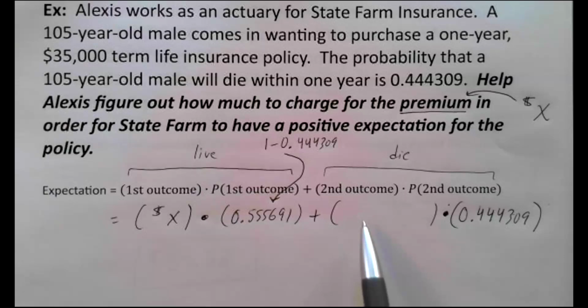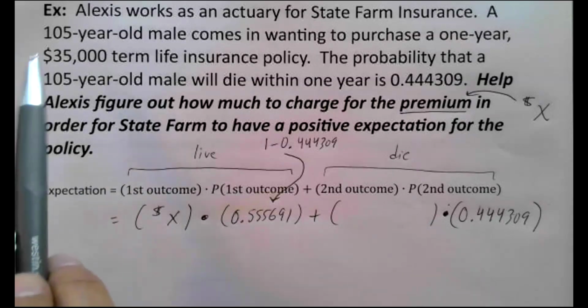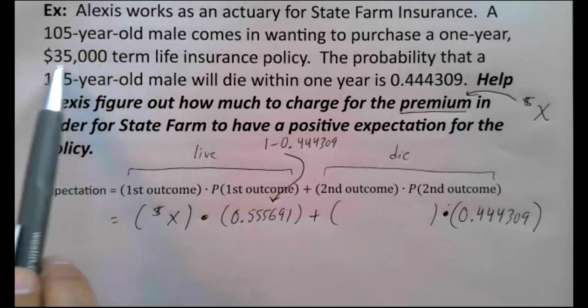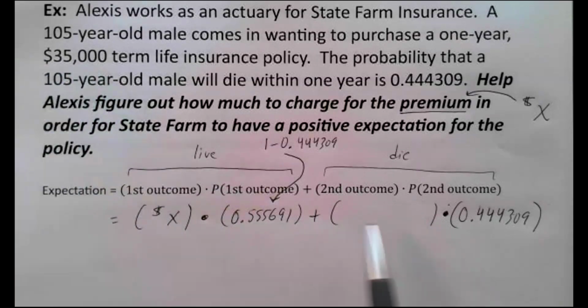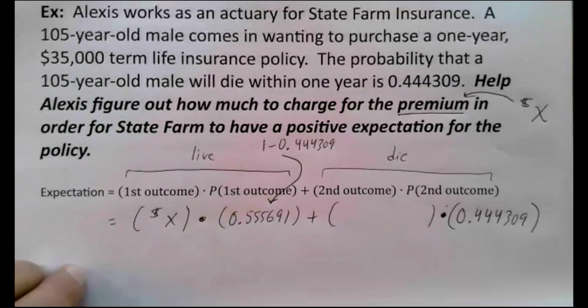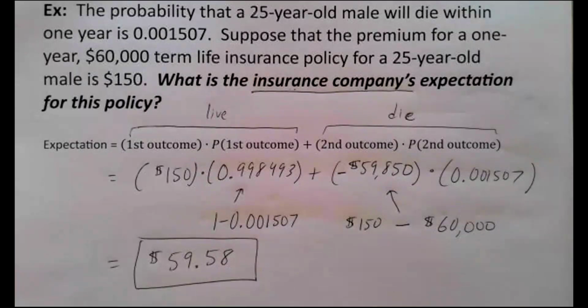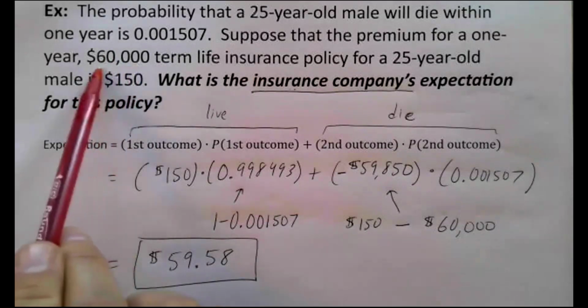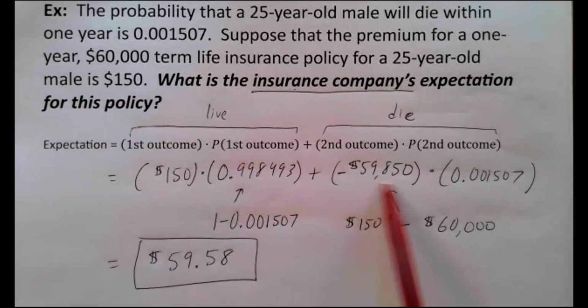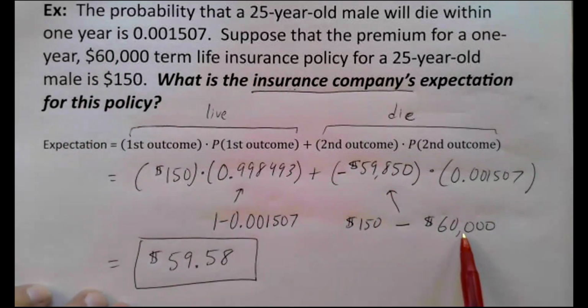If the person dies within the next year, the insurance company is going to lose some money. How much money do they lose? Let's be careful what we put here. Remember, the insurance company has to pay out $35,000, but that doesn't necessarily mean I'm going to put negative 35,000. Remember what we saw on the last problem: the insurance company was going to have to pay out 60,000, but that didn't mean I put negative 60,000 there. We took the premium minus the payout.